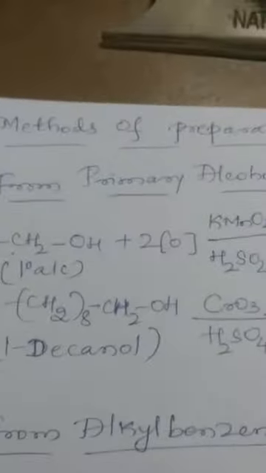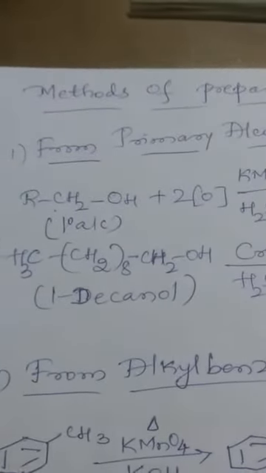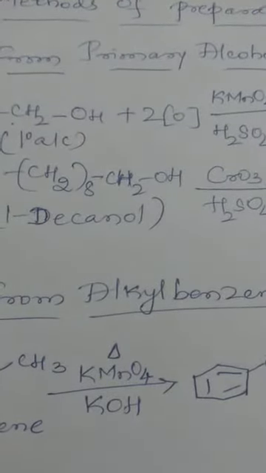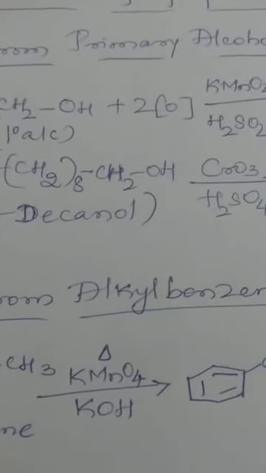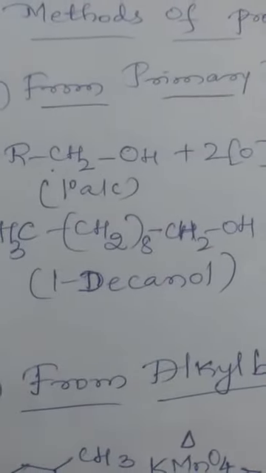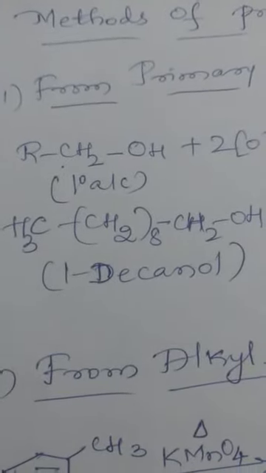Now coming to the methods of preparation of monocarboxylic acids, the first method of preparation is from primary alcohols. I hope you all remember the general formula of a primary alcohol, RCH2OH.